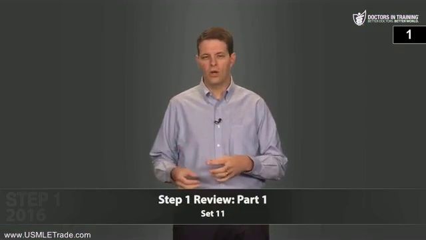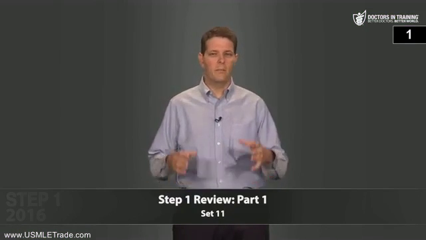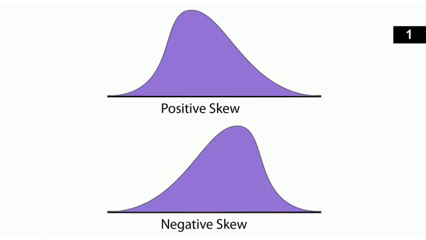Then the second part asks, what are the relationships between mean, median, and mode in a positively skewed curve and a negatively skewed curve? So in a perfect Gaussian bell-shaped curve, mean, median, and mode are all the same. Mean equals median equals mode. In a positively skewed curve, the curve is shifted to the left with a tail to the right, so that the mean is greater than the median and the median is greater than the mode.